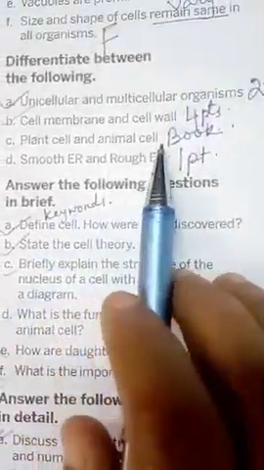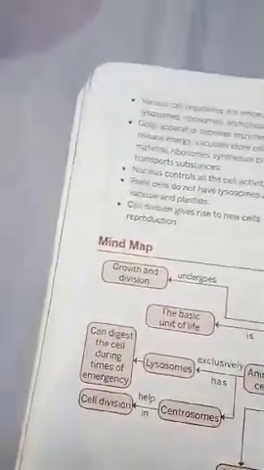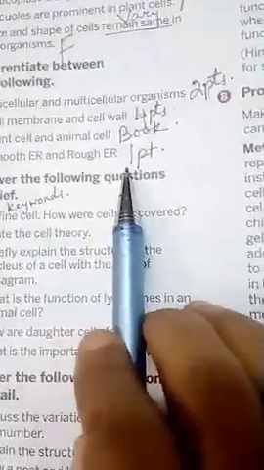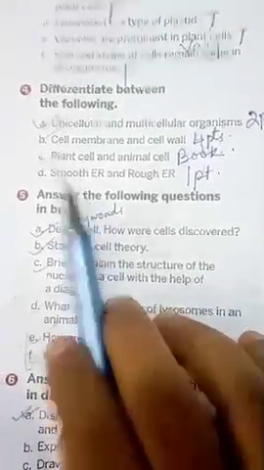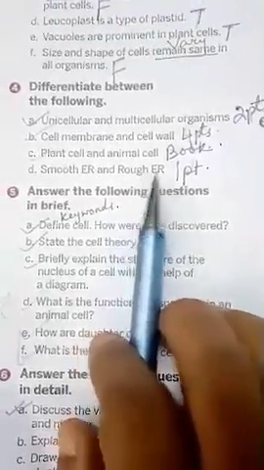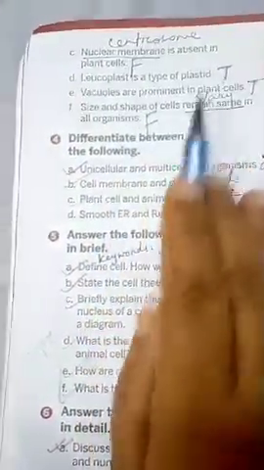Then plant cell and animal cell, it is given in your book, children. Here, this one I told you, table 2.1. Learn from there, no need to write in the copy. Then smooth endoplasmic reticulum and rough endoplasmic reticulum. One point I told you: the endoplasmic reticulum which does not have ribosomes on it is smooth, and the endoplasmic reticulum which has ribosomes on it is called rough endoplasmic reticulum. This one you will write in your copy. Up to true, false, please do in the book. Differentiate between, you will write in the copy.